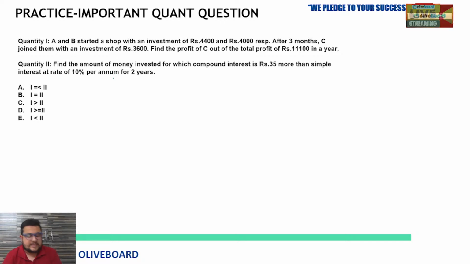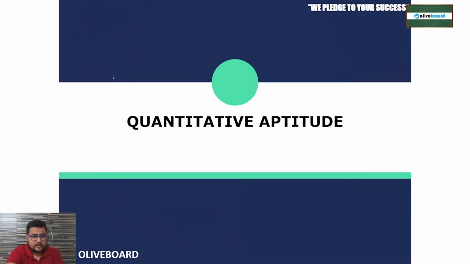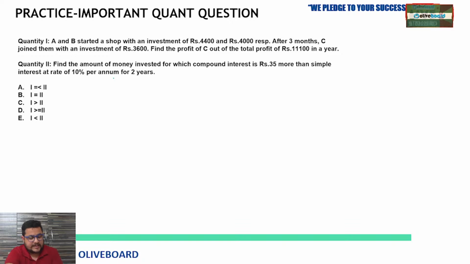Okay, so this is our first question, and I would request you all to try it. I'm giving you 30 seconds, and it is based on quantity comparison. Here you have to compare. There are two quantities, quantity 1 and quantity 2, and you have to compare them. So tell me which option is correct for this question. I'm giving you 30 seconds for it.